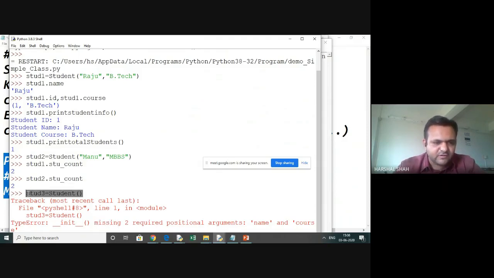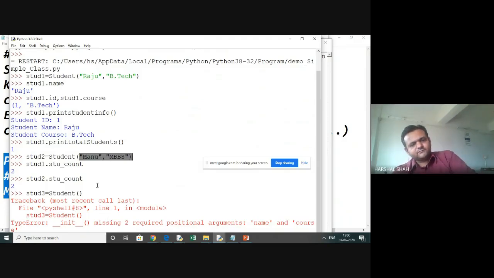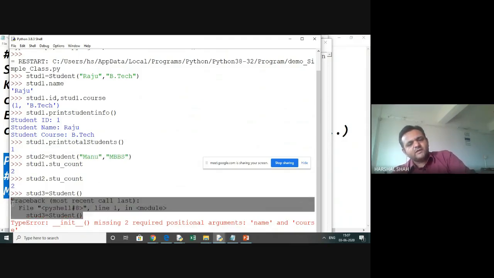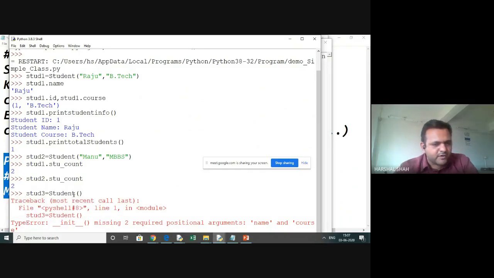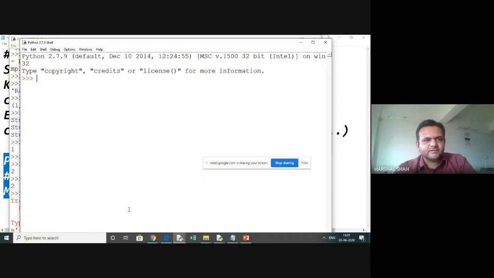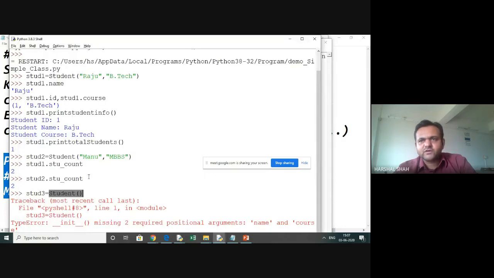So here we will not be able to run this without them. Because this has been overloaded, these 2 parameters are missing. So you cannot have this empty in Python 3. Let's see, Python 2 had not still worked.